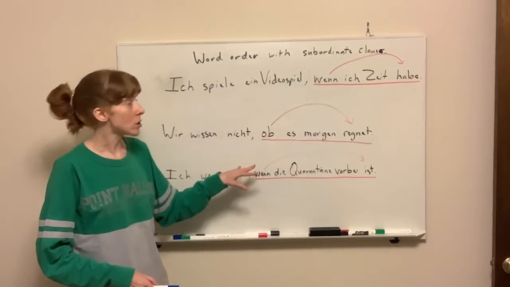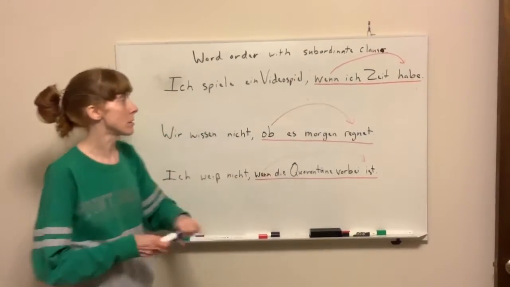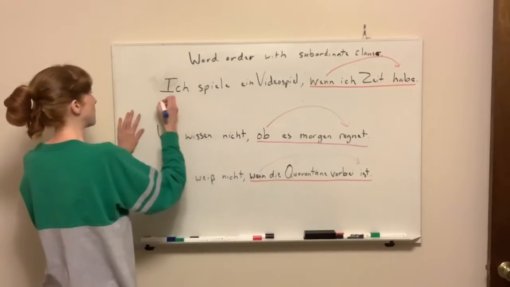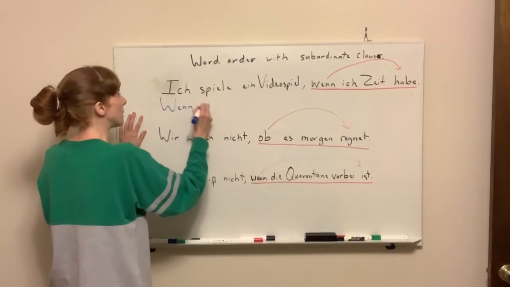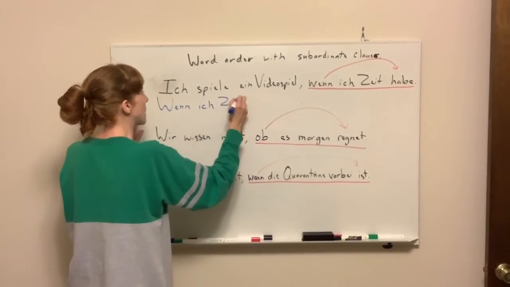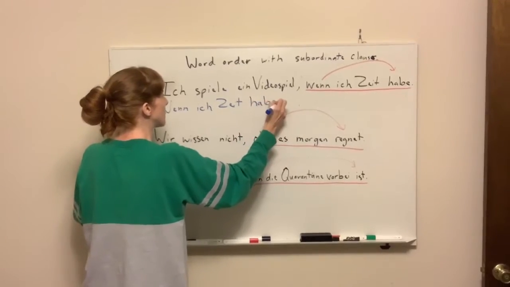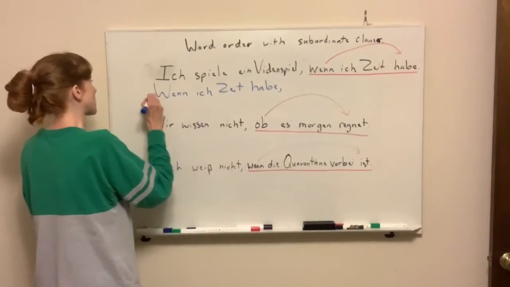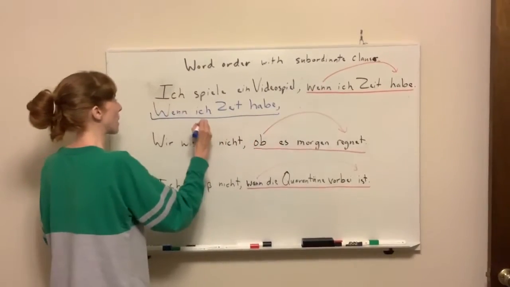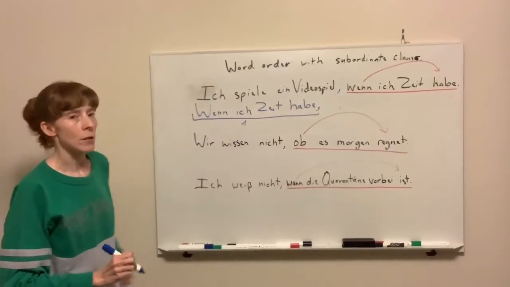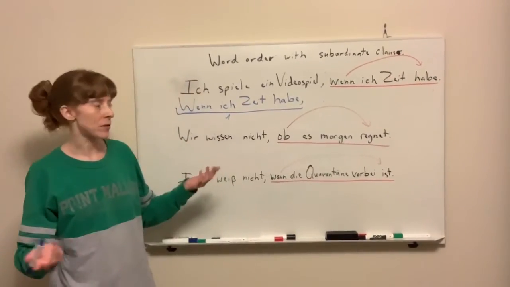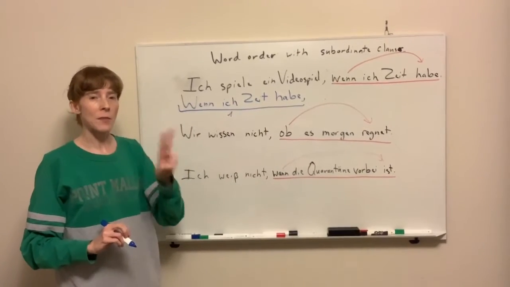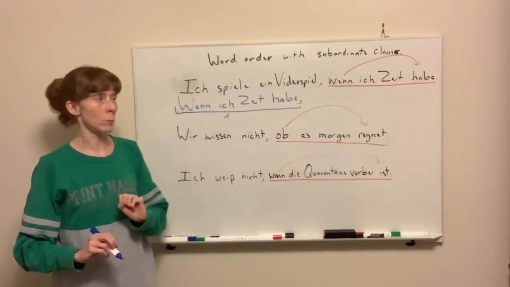We don't do this as much in English, but you definitely can put this first. And when you do that, we would start by writing our subordinate clause. Wenn ich Zeit habe. And then we would put the comma. So this part is normal. This is going to function like a huge element 1 in your sentence. And we've been talking in the past few months about word order, and we know that after the first element in the sentence comes the second one, and the second one always has to be a verb.